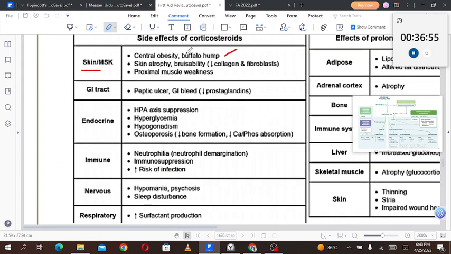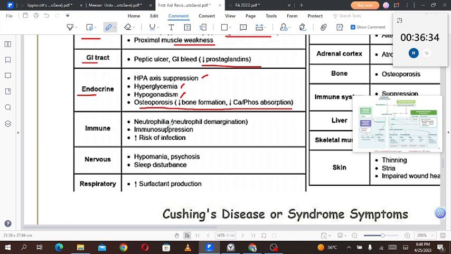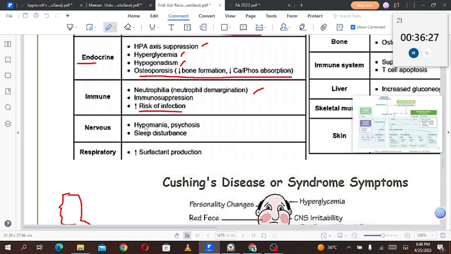So there will be buffalo hump, skin atrophy, bruisability, decreased collagen and fibroblasts, and proximal muscle weakness. The GI tract will show peptic ulcer, GI bleeding, and decreased prostaglandins. Endocrine shows hypothalamic pituitary axis suppression, hyperglycemia, hypogonadism, osteoporosis, decreased bone formation, and decreased calcium phosphate absorption. The immune system will show neutrophilia, that is neutrophil demargination, immunosuppression, and increased risk of infection. The nervous system will show hypomania, psychosis, and sleep disturbance.